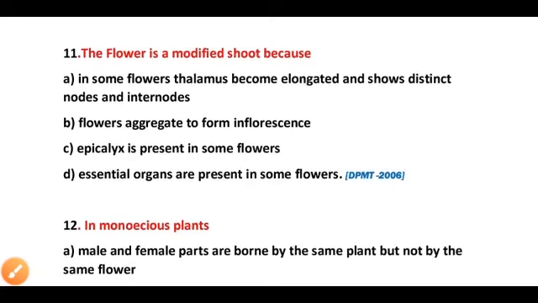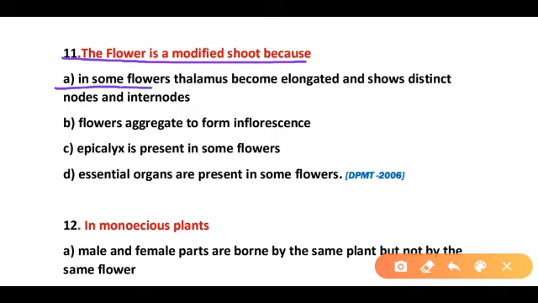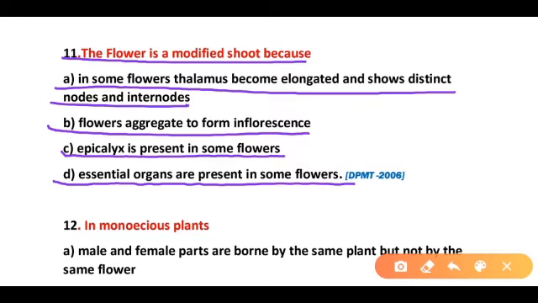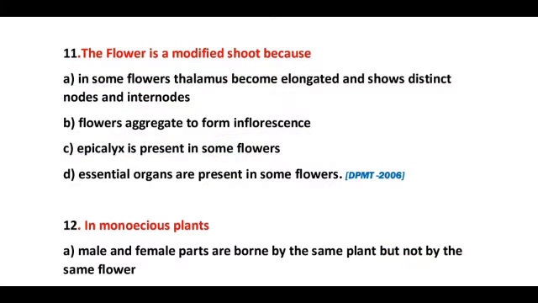Question 11. The flower is a modified shoot because in some flowers thalamus becomes elongated and shows distinct nodes and internode. In flowers aggregate to form inflorescence because epicalyx is present in some flowers, because essential organs are present in some flower. So correct answer is option A. Flower is a modified shoot because in some flower thalamus becomes elongated and shows the distinct nodes as well as internode, so acts as a shoot.